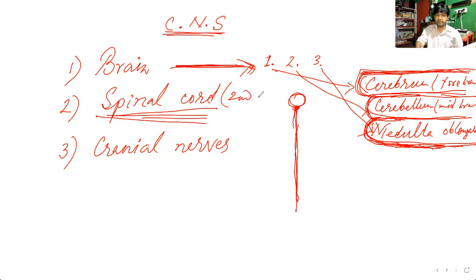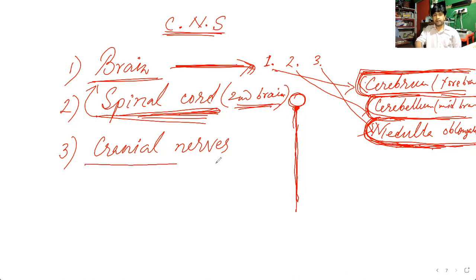It can be said as a second brain also, because it is performing so many works that actually should be performed by the brain. So it is giving the relief to the brain. So we can say this spinal cord as the second brain. So about spinal cord, more things are there. We will discuss these things later on.